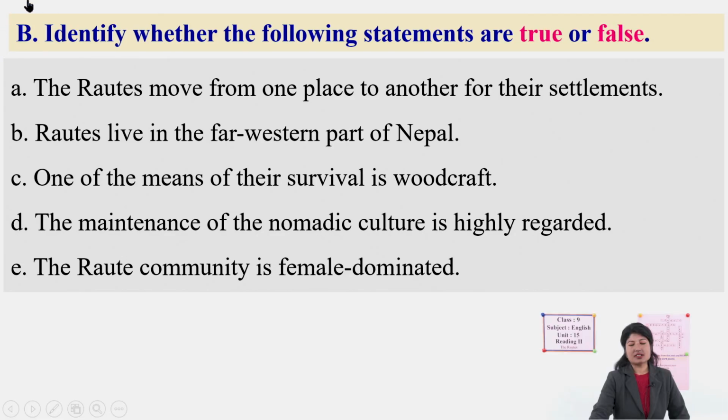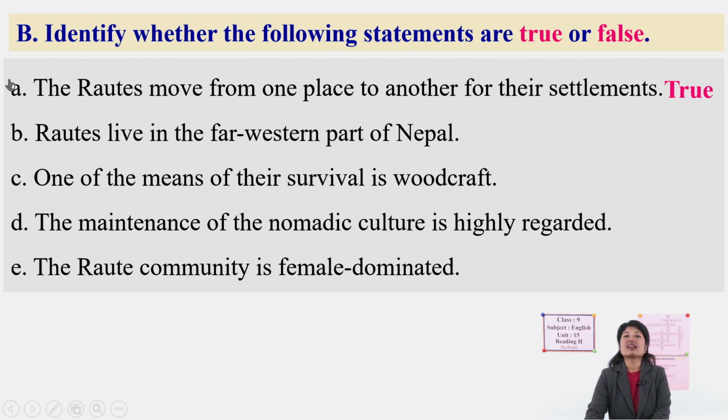True or false. Identify whether the following statements are true or false. Let's start with number A. The Rautes move from one place to another for their settlement. True or false? True.